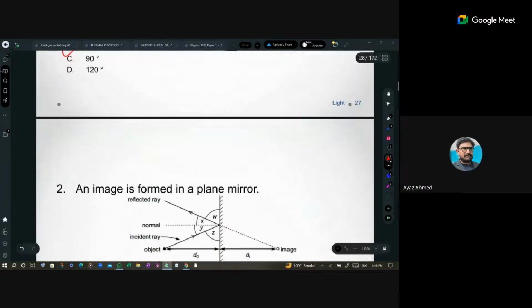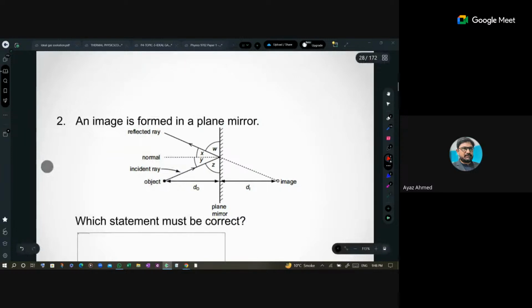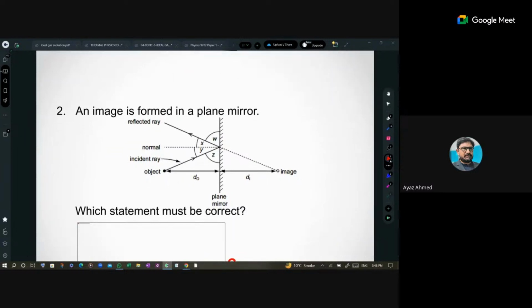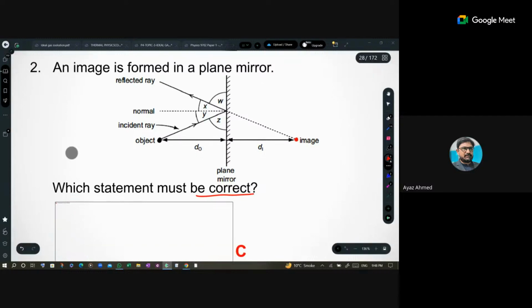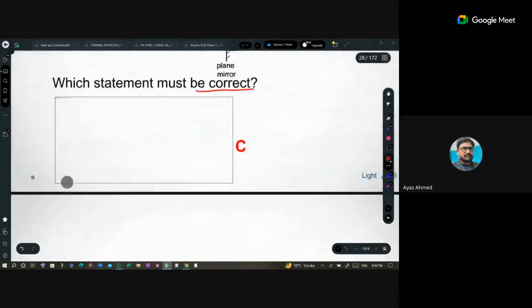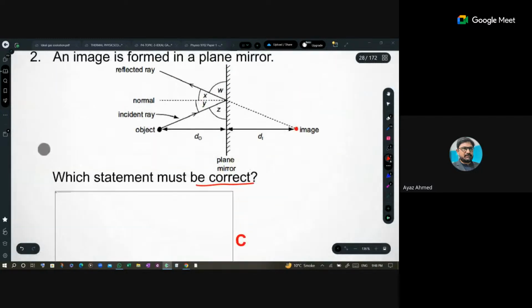Thank you. Okay, welcome. Now this is a question. An image is formed in a plane mirror. Check this one out. These types of questions are being asked to you. A plane mirror is there. There is an incident ray. This is an object. Then we have the position of the image, incident ray, reflected ray, and so on. Which statement must be correct? Did you see the image? Oh my God. I don't have any statement.